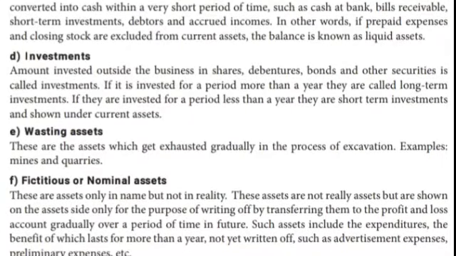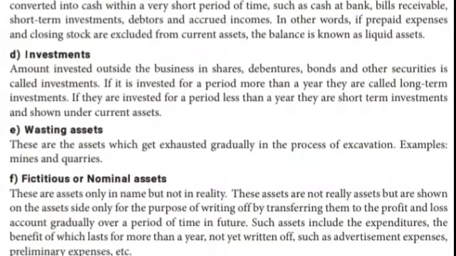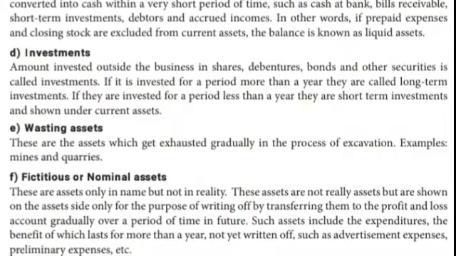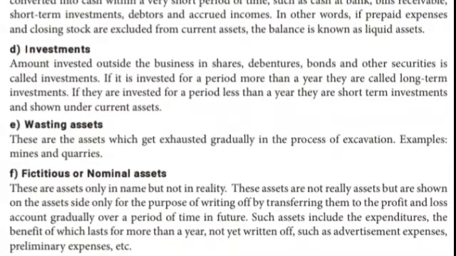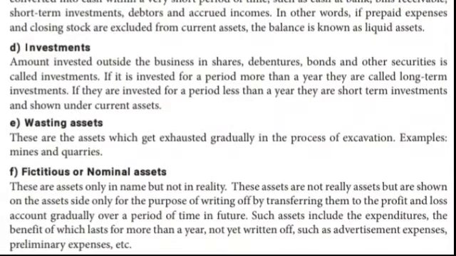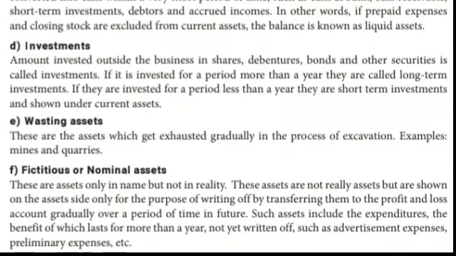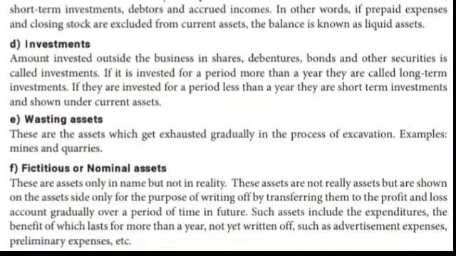Such assets include expenditure, the benefit of which lasts for more than a year and is not yet written off, such as advertisement expenses, preliminary expenses, etc. Okay, children, what are the items under the asset side?